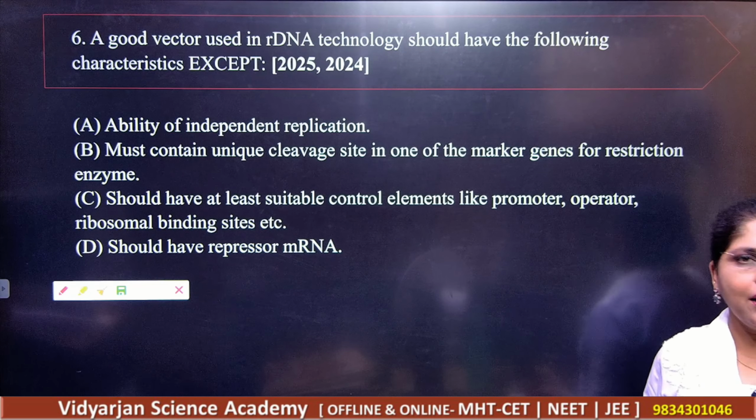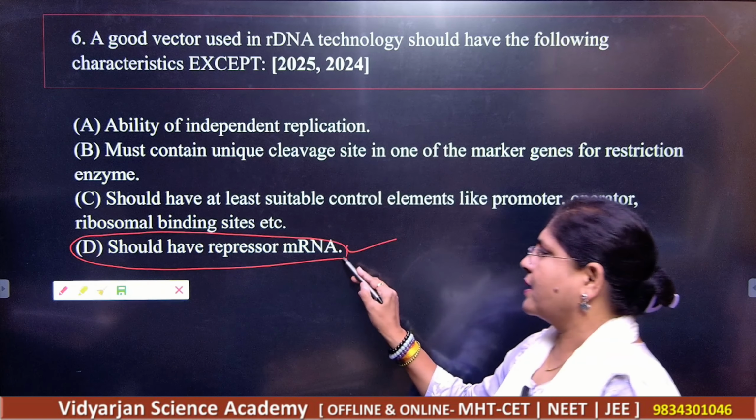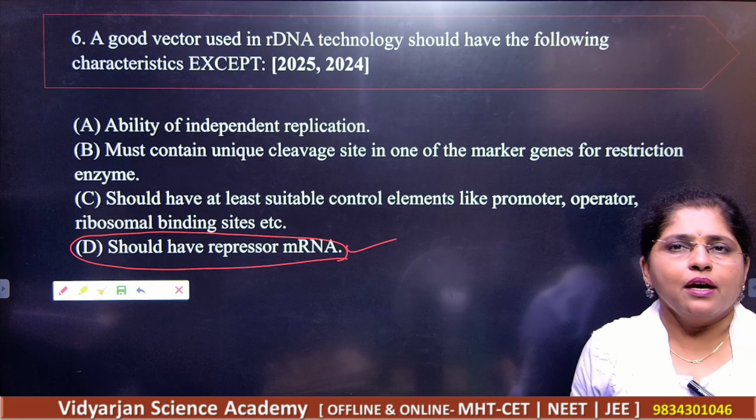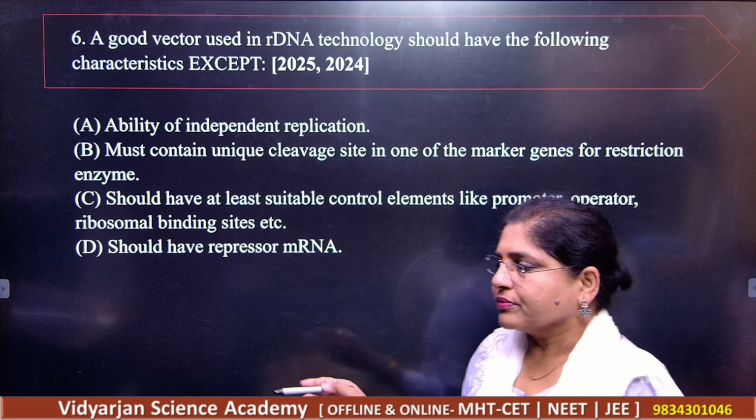So what should be your correct answer? Your correct answer here is D. Should have the repressor mRNA. Okay, so D is the correct answer.